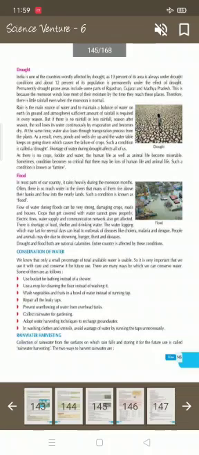Conservation of water. We know that only a small percentage of total available water is usable. So it is very important that we use it with care and conserve it for future use. There are many ways by which we can conserve water. Some of them are as follows.